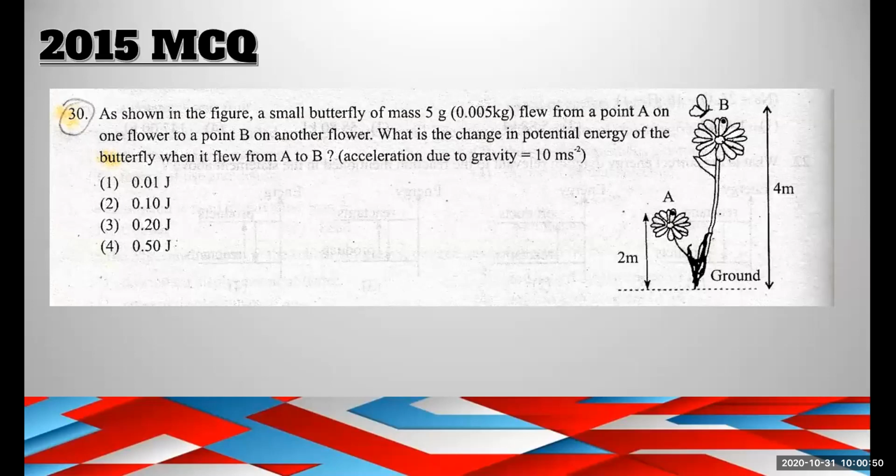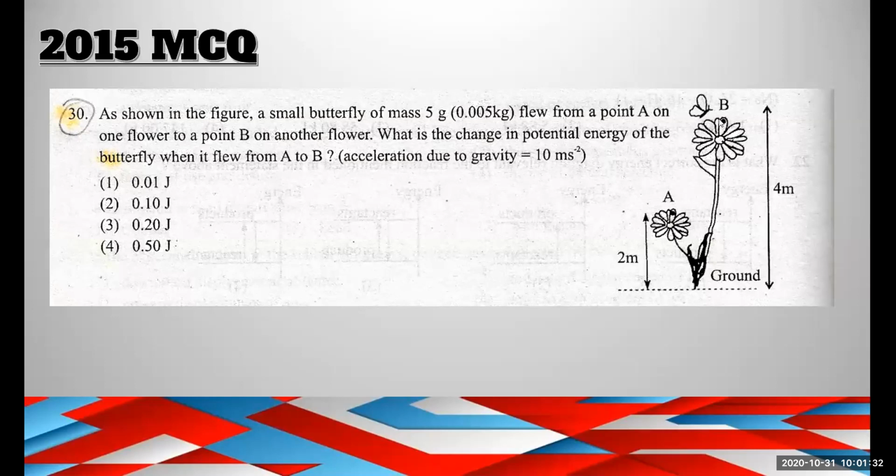I'm getting different answers, right? What they are asking is the change happening in the potential energy. If a small butterfly flew from point A to point B, at point A the potential energy is 0.1.